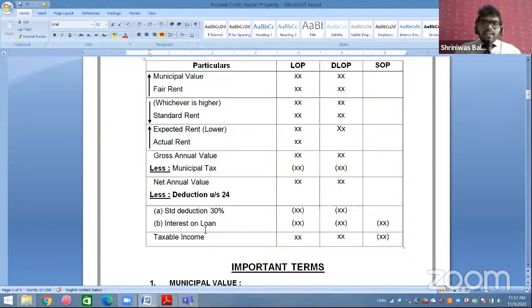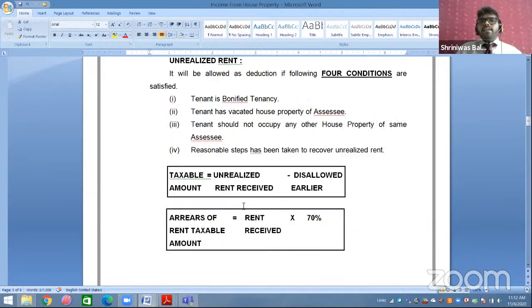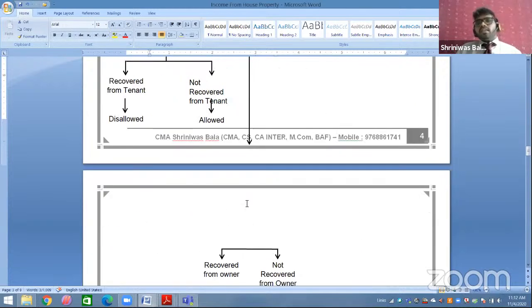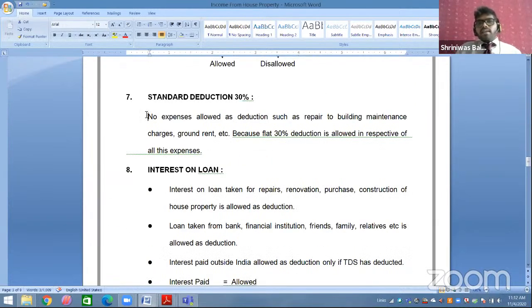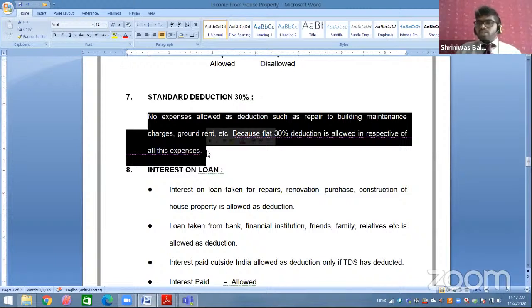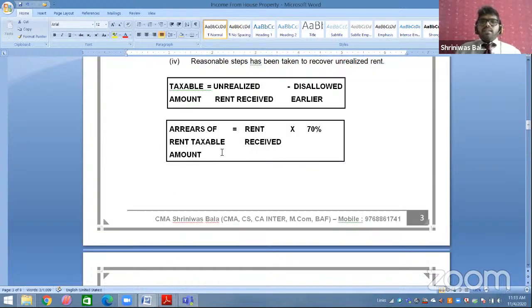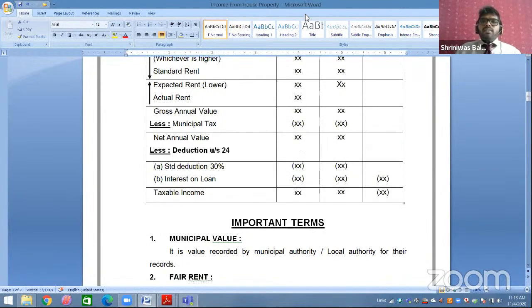Reason: remaining expenses, for example repairs, ground rent, lift charges, maintenance charges, all this has to be ignored. Instead of all these expenses, you will be getting your standard deduction of 30%. So, except municipal tax and interest on loan, all other expenses are to be ignored. And instead of all other expenses, standard deduction of 30% will be allowed. Standard deduction of 30% will be taken on net annual value.